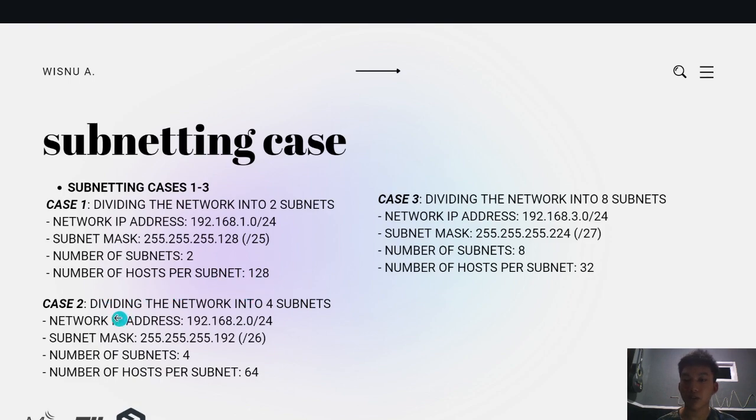And for case 2, dividing the network into 4 subnets, with this network IP address and a subnet mask of /26, the number of subnets is 4, and the number of hosts per subnet is 64. And for case 3, dividing the network into 8 subnets, with this network IP address and this subnet mask, the number of subnets is 8, and the number of hosts per subnet is 32.